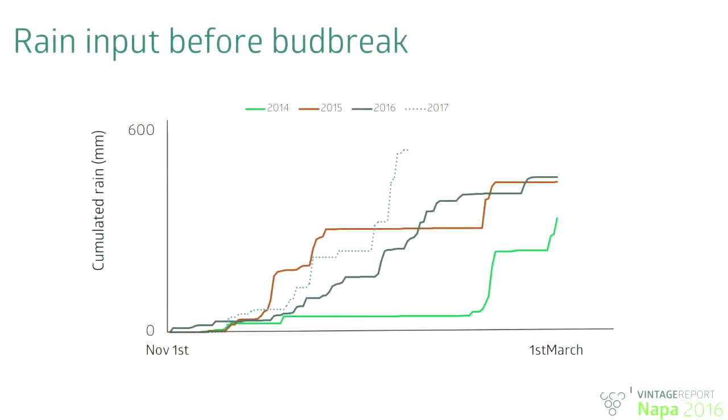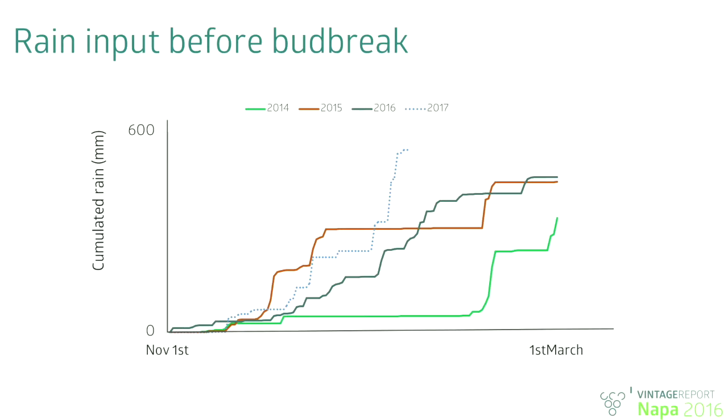And first of all, let's start to see the most important things, which are how much water and how much rain did we get. So on the next slide, we are going to look at how much water gets stored before even bud break occurs. So those different lines are actually the cumulated effect of rain falling from the leaf fall of the past season up until the awakening of the plant here starting on March 1st.